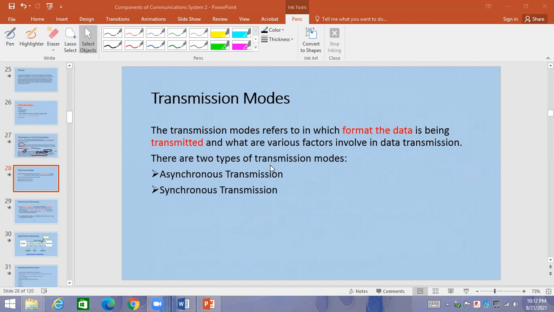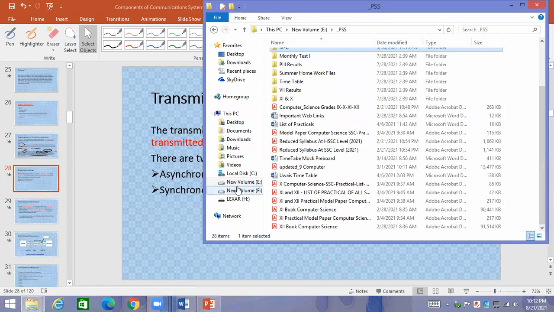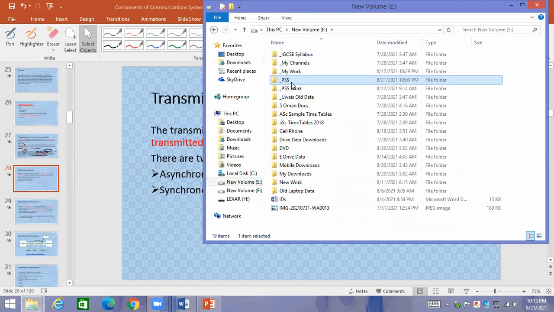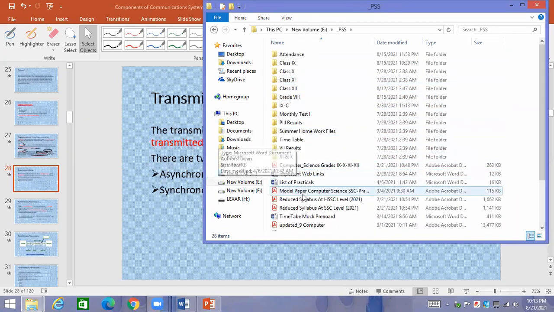Mode means how the data will be transmitted, what would be the shape of the data, whether it will be bit by bit or in terms of packets. This is also a very important thing that a user should understand, in which format the data is going to travel.